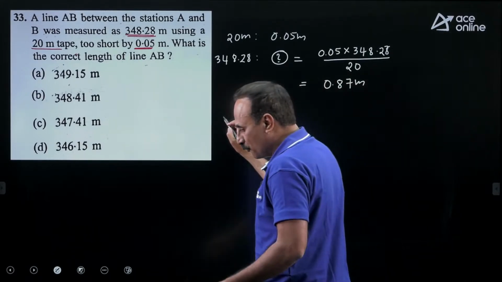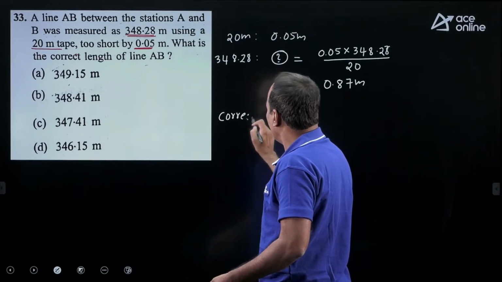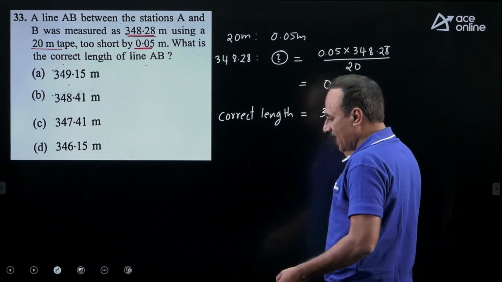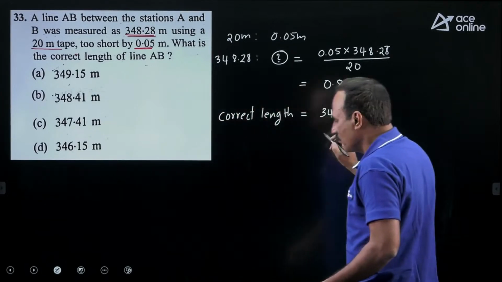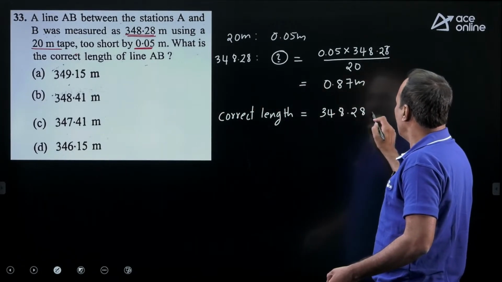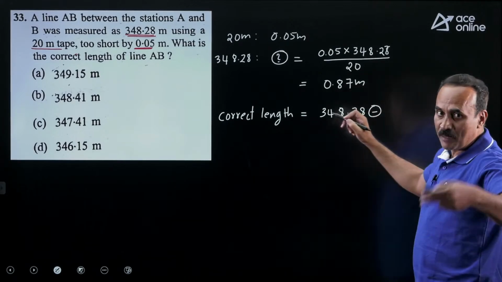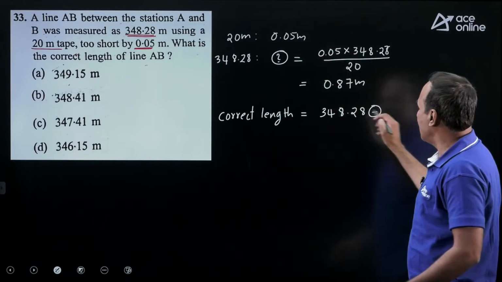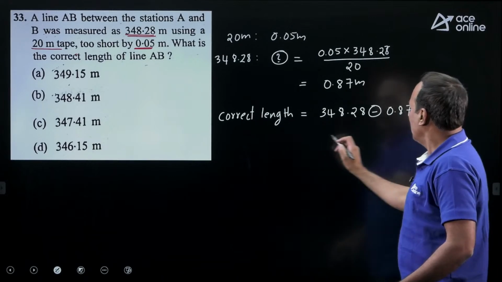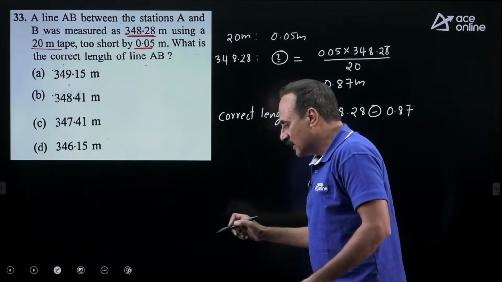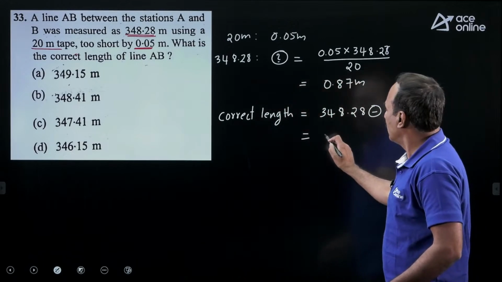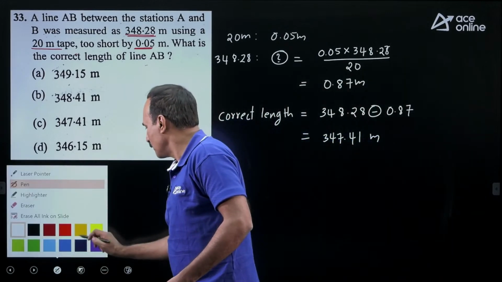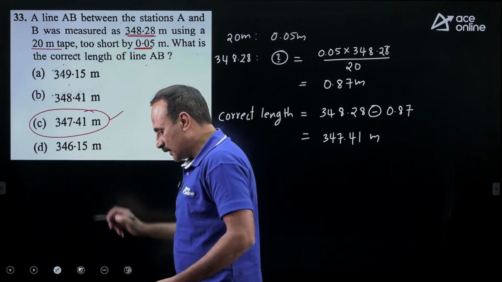So finally the correct length is equal to the measured length 348.28 minus, because if you measure with a shortened tape, the corrected length will be more. The correction is negative, so it is 0.87. If you deduct 0.87, the answer is 347.41. So this is option C. Option C is the answer.